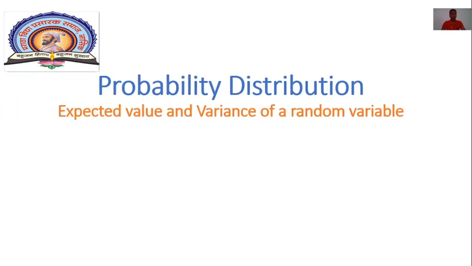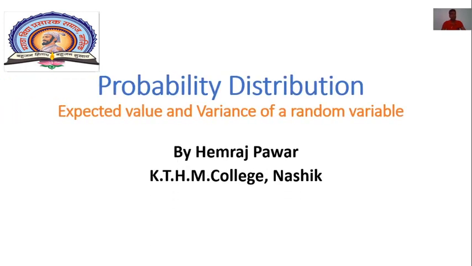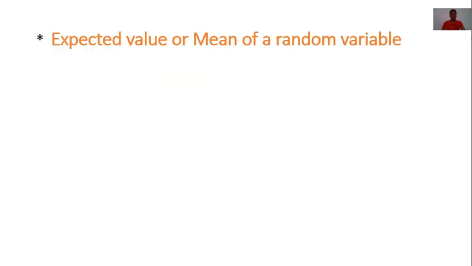Friends, in the previous video, we studied some concepts of the chapter probability distribution, like variables and their probabilities. In this video, we will discuss the expected value and variance of a random variable of the chapter probability distribution. Now, the first concept is expected value or mean of a random variable.